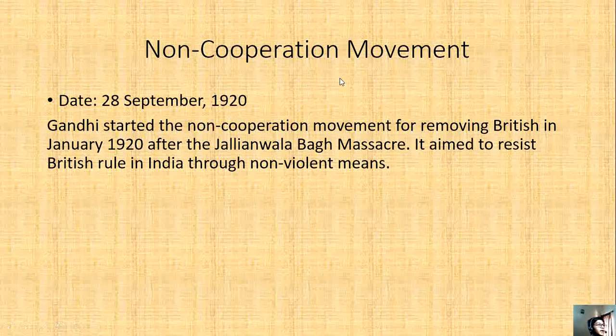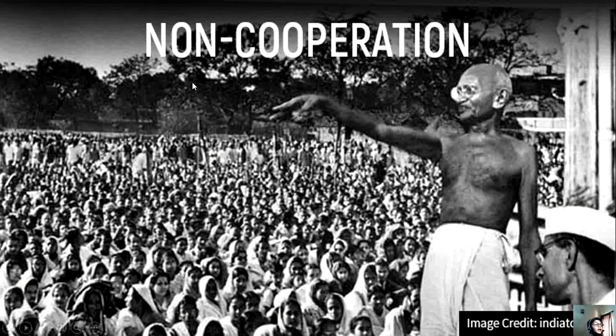Non-Cooperation Movement. The date was 28 September 1920. Gandhi started the Non-Cooperation Movement for removing the British in January 1920 after the Jallianwala Bagh massacre. It aimed to resist British rule in India through non-violent means. Thousands, lakhs, crores of people got together and participated in the non-cooperation movement. Most of them were farmers, because the farmers were very poor and the Britishers took a lot of tax from them.